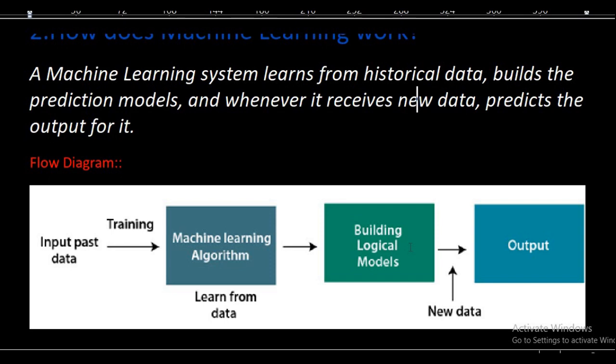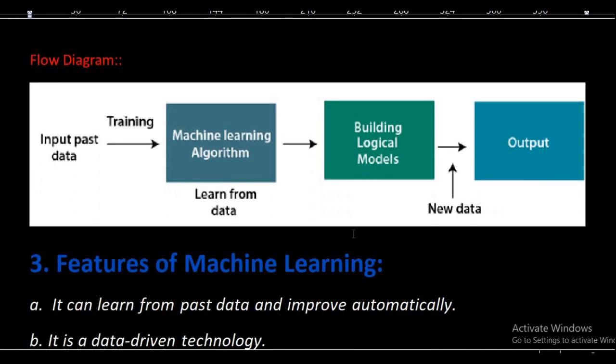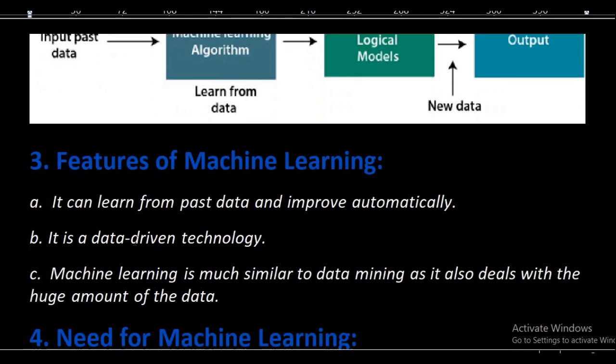It has the capability to build the logic on the basis of the data. Then it takes the data that you give at the time of testing the model, and on the basis of the testing data and the logical model it will produce output.